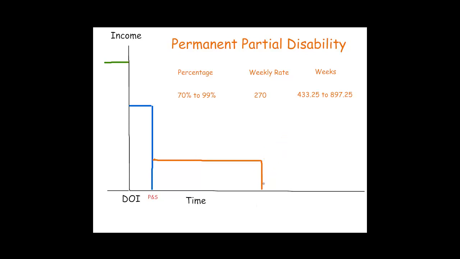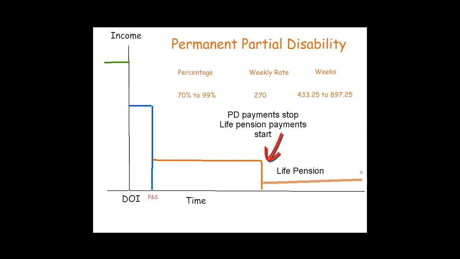There is an additional benefit when the rating is between 70 and 99%. In addition to the permanent disability payments, the employee would receive a pension for the rest of his life. The pension does not start until the weeks of permanent disability have been paid.